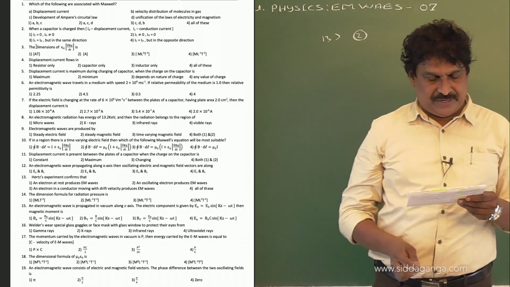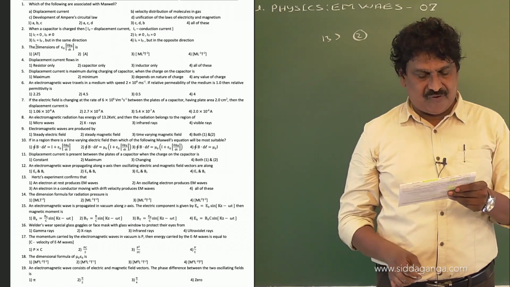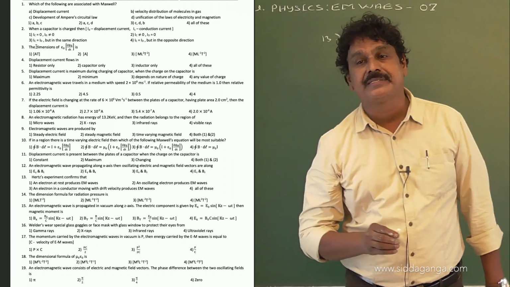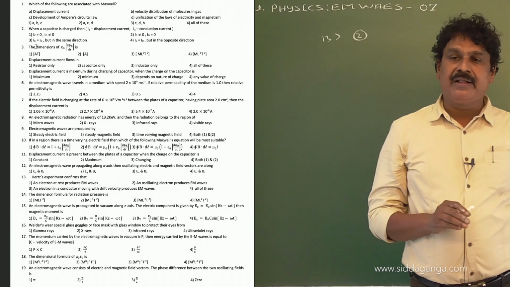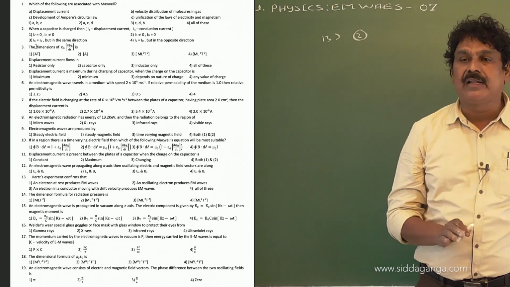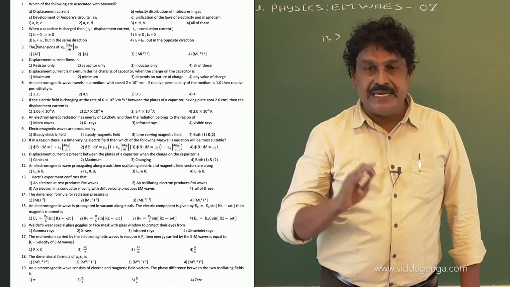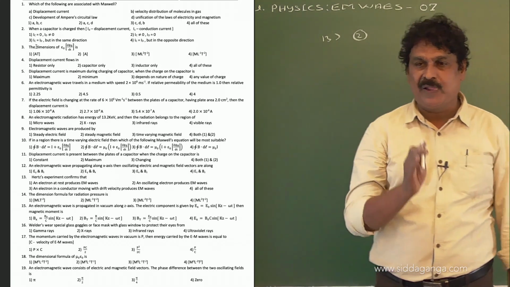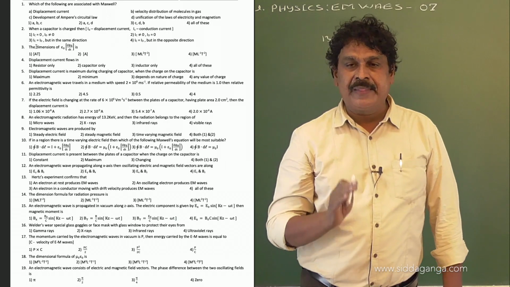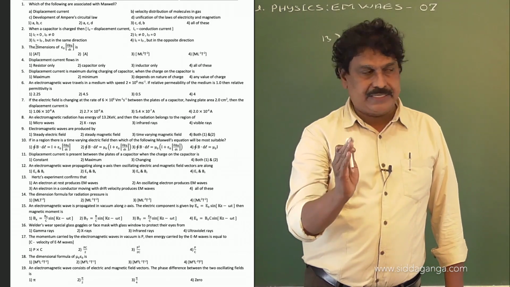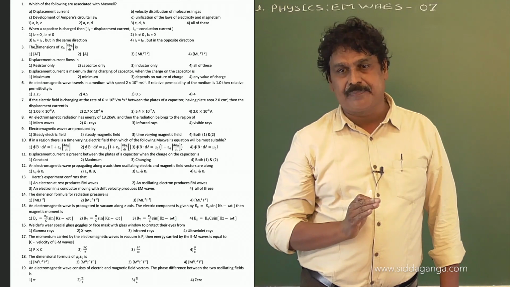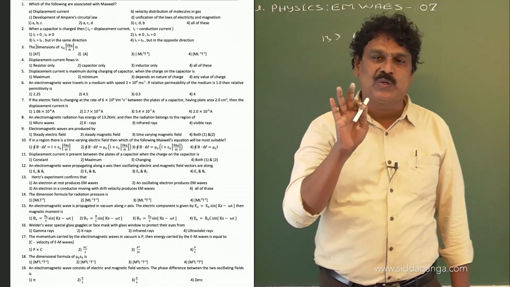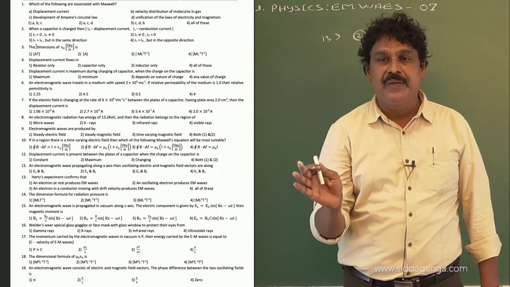Now, question number 14: the dimensional formula for radiation pressure is? We know that whenever radiation falls on a surface, it exerts a pressure on it. It is because an electromagnetic wave carries energy as well as momentum. When it falls on a surface, it transfers both momentum and energy.